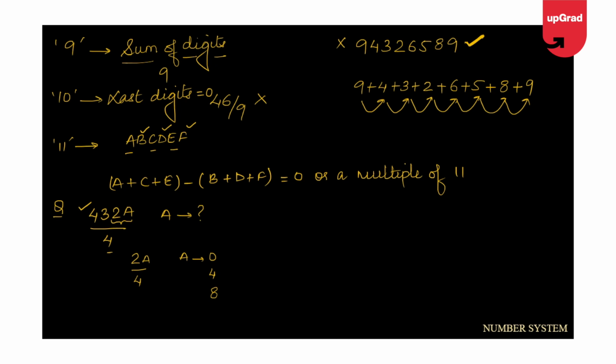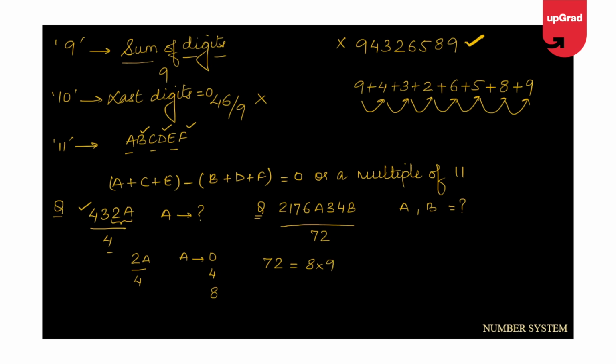Now let's look at a very good question. This has been frequently asked in examinations. So suppose I have 2176A34B. This 8-digit number is divisible by 72, and we have to find out the values of A and B. So let's see what we can do here. Since this number is divisible by 72, I can say that it will also be divisible by the factors of 72, which means 8 and 9.